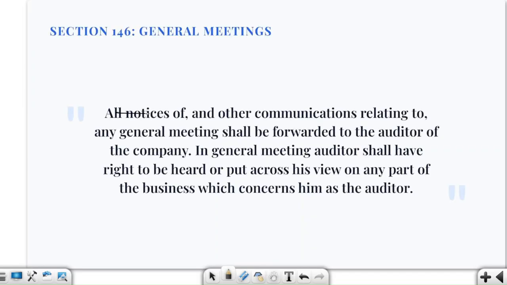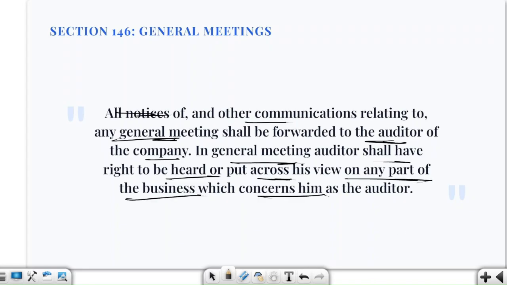So here you will see all notices and other communication relating to any general meeting shall be forwarded to the auditor of the company. In the general meeting, the auditor shall have the right to be heard and to put across his view on any part of the business which concerns him as the auditor, right? Suppose there is ABC Limited's AGM going on and a shareholder asks why the auditor has qualified the financial statements, or whether the auditor has qualified them or not. Then the auditor is present, right? So the auditor has the right to explain his or her views regarding the relevant matter. Fine.